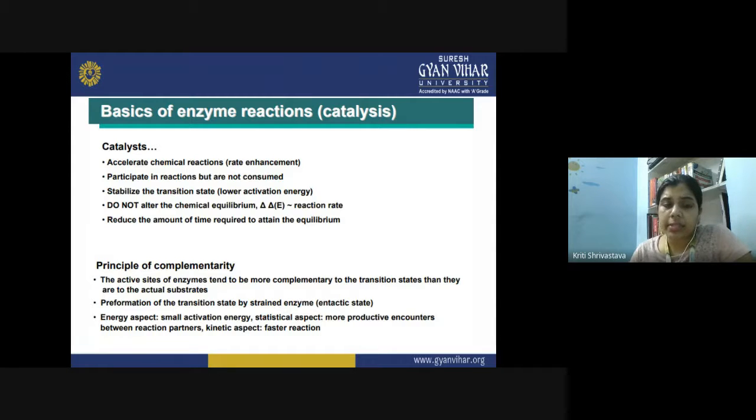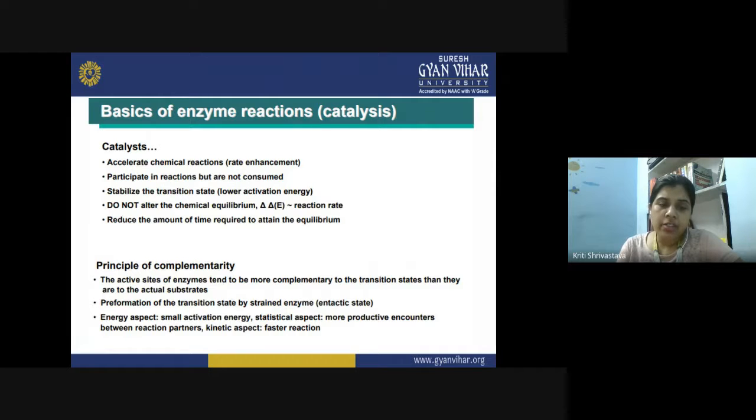Now, let us see the principle of complementarity. So, active sites of enzyme tend to be more complementary in the transition state than they are in the actual substrate. So, these complementary sites are actually present in the active state of the enzyme and they generate the active structure of the enzyme at the onset of the reaction.